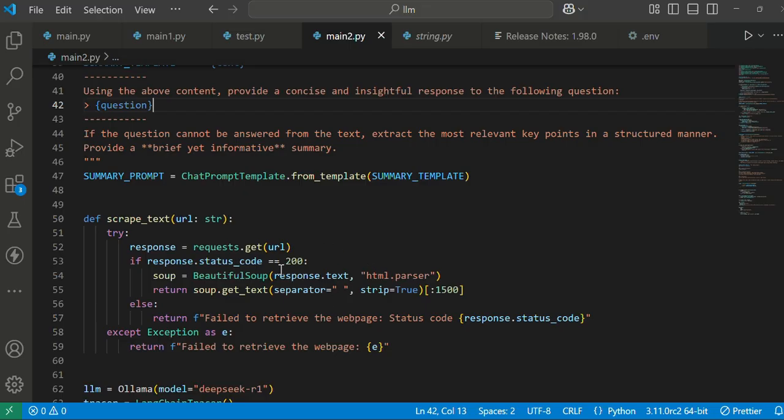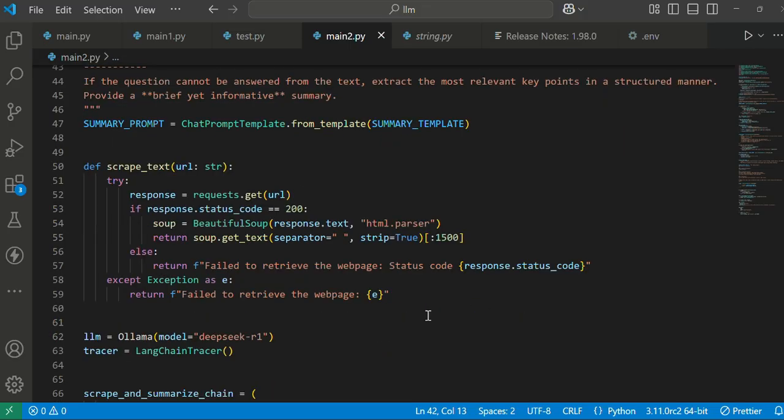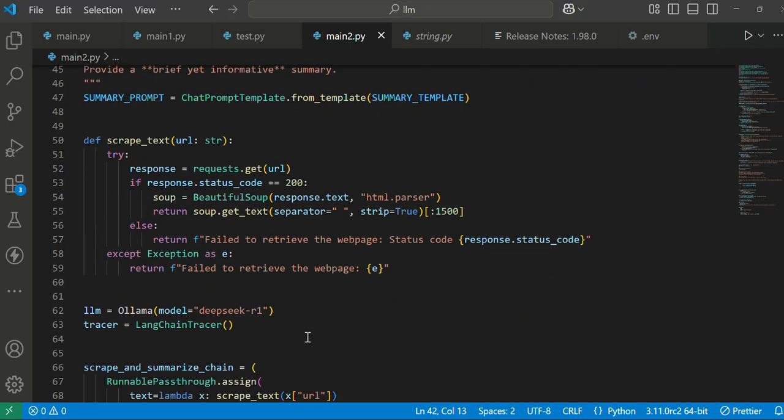If the request is okay, then we apply BeautifulSoup. The response text will be raw HTML data, and we use the inbuilt Python HTML parser to parse the HTML, and finally we store it in a soup. From that soup we get the text, and we remove the extra spaces and all. Nothing but we are cleaning the data here and obtaining the first 1500 characters. If there are any errors, the exceptions will be handled here.